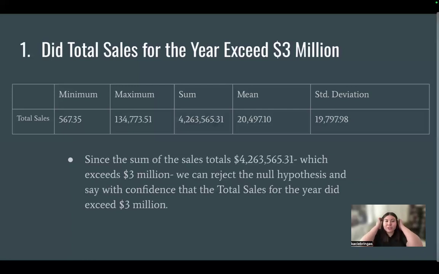The first question was, did total sales for the year exceed $3 million? For this one, I used a descriptive analysis with the total sales as the variable. We'll pay special attention to that sum, which is a little over $4 million, which does indeed exceed $3 million. So we can say that total sales for the year did exceed $3 million.